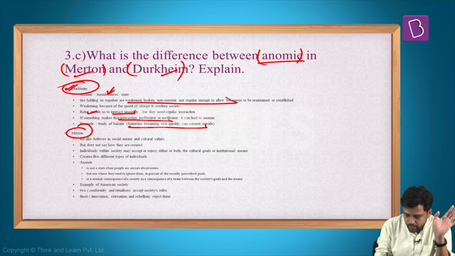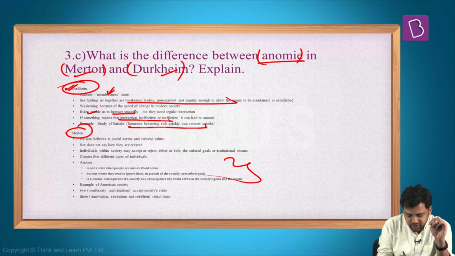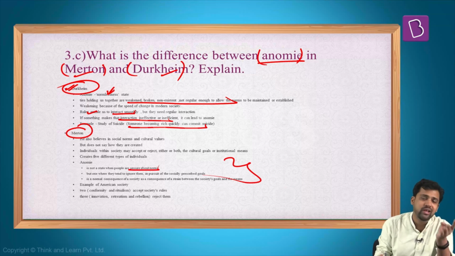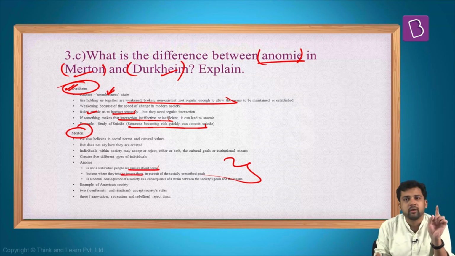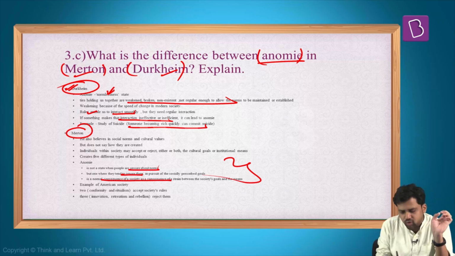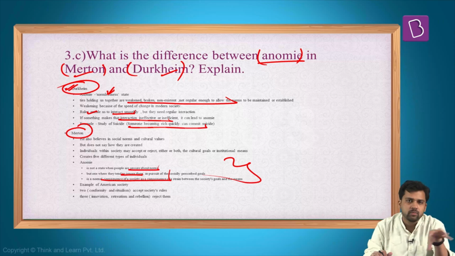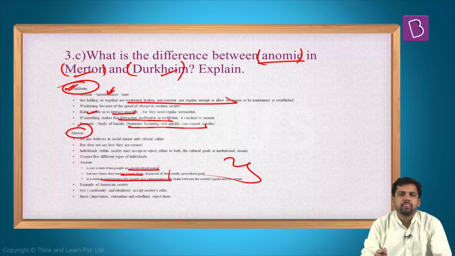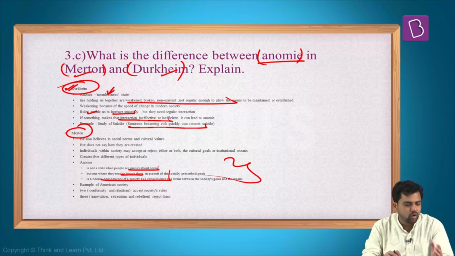There will be anomy. So anomy, as per Merton, is a state in which people are not unsure about norms. They are aware of the norms, but they're consciously rejecting these norms. They're trying to ignore that because they have to achieve these goals. And generally, what will happen because of this? There can be some sort of strain in the social processes. One example I can give you is, in society, everyone wants to have a decent standard of living. They want to improve their class position. Now, for that, there are some means.